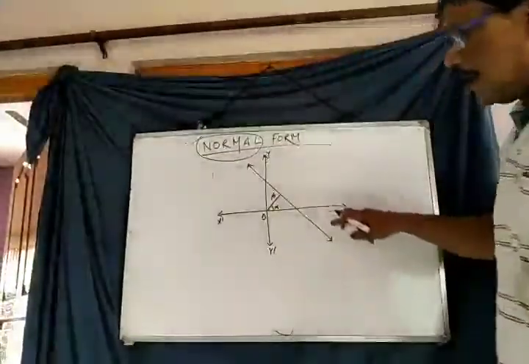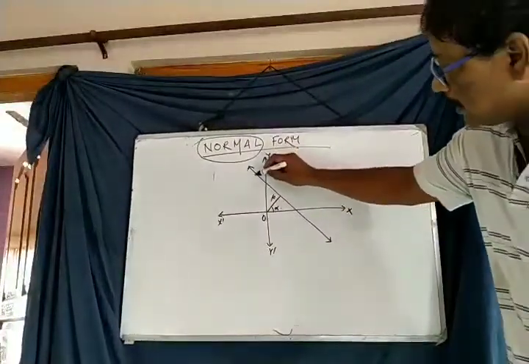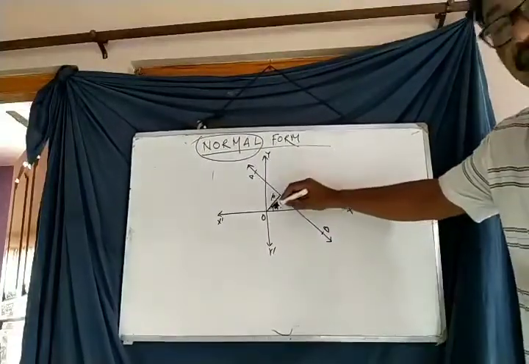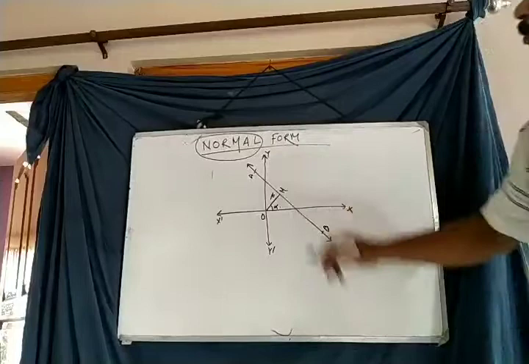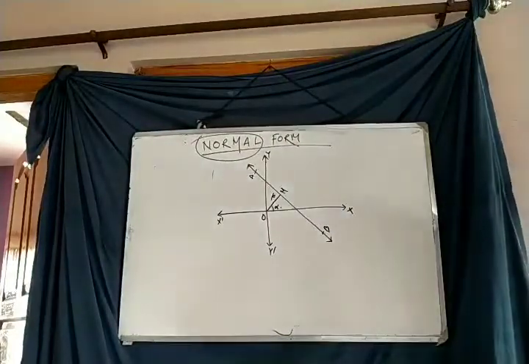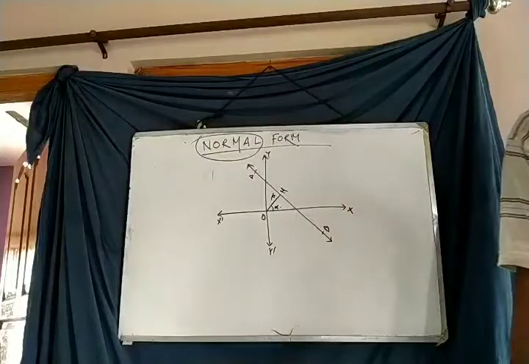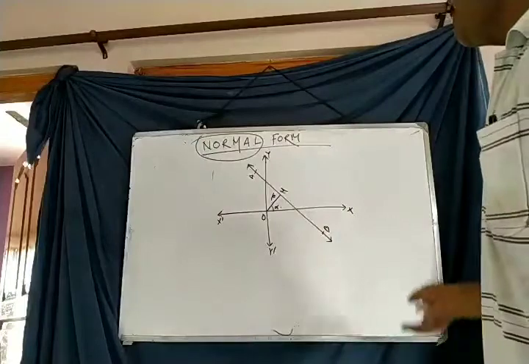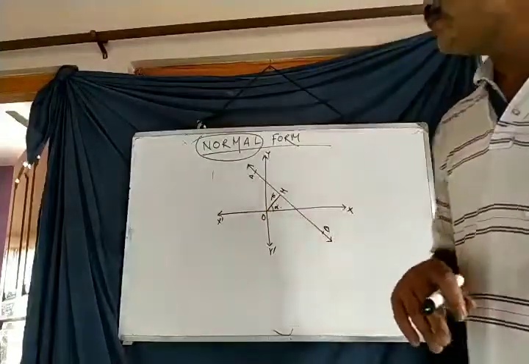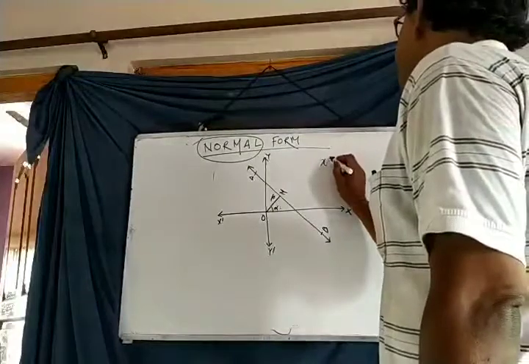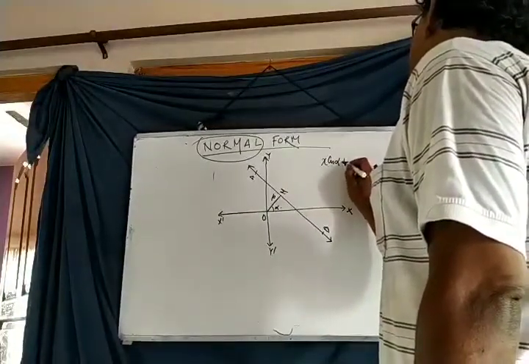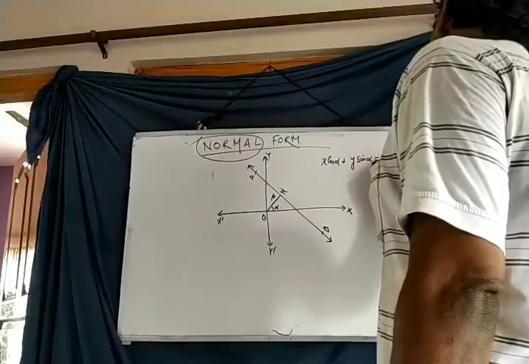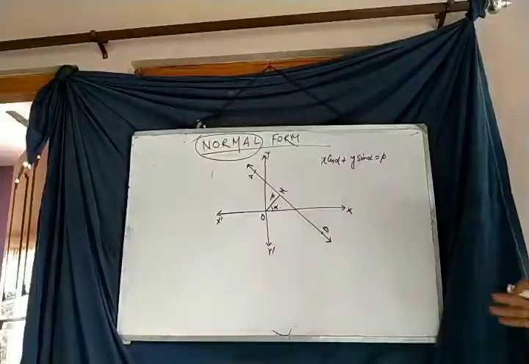Therefore, there is a straight line. Let us consider the name of the straight line is AB. O is the origin, OM is the perpendicular, and the length of OM is equal to small p, and the angle made by OM with the positive direction of the x-axis is alpha. Then the equation of the straight line is x cos alpha plus y sin alpha is equal to p. How can we derive this equation?